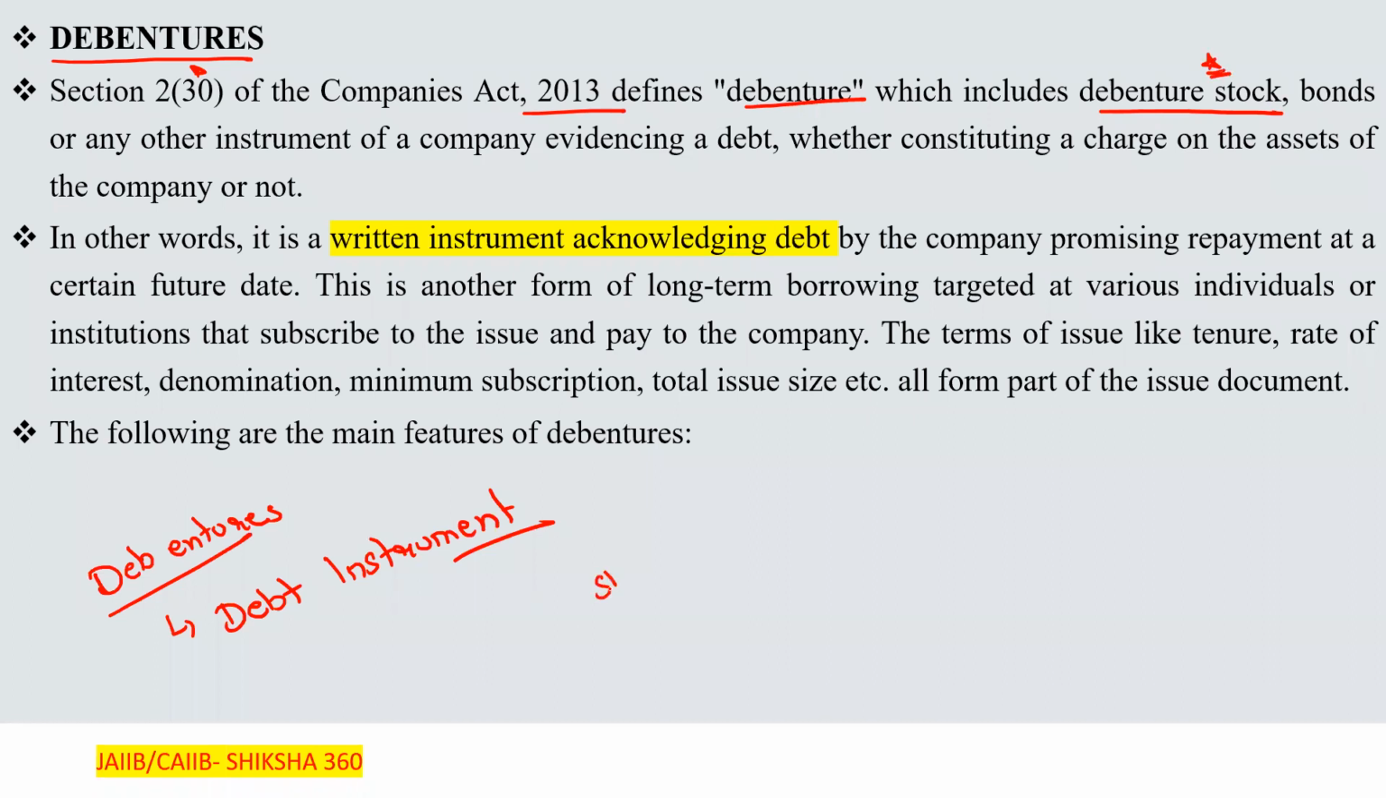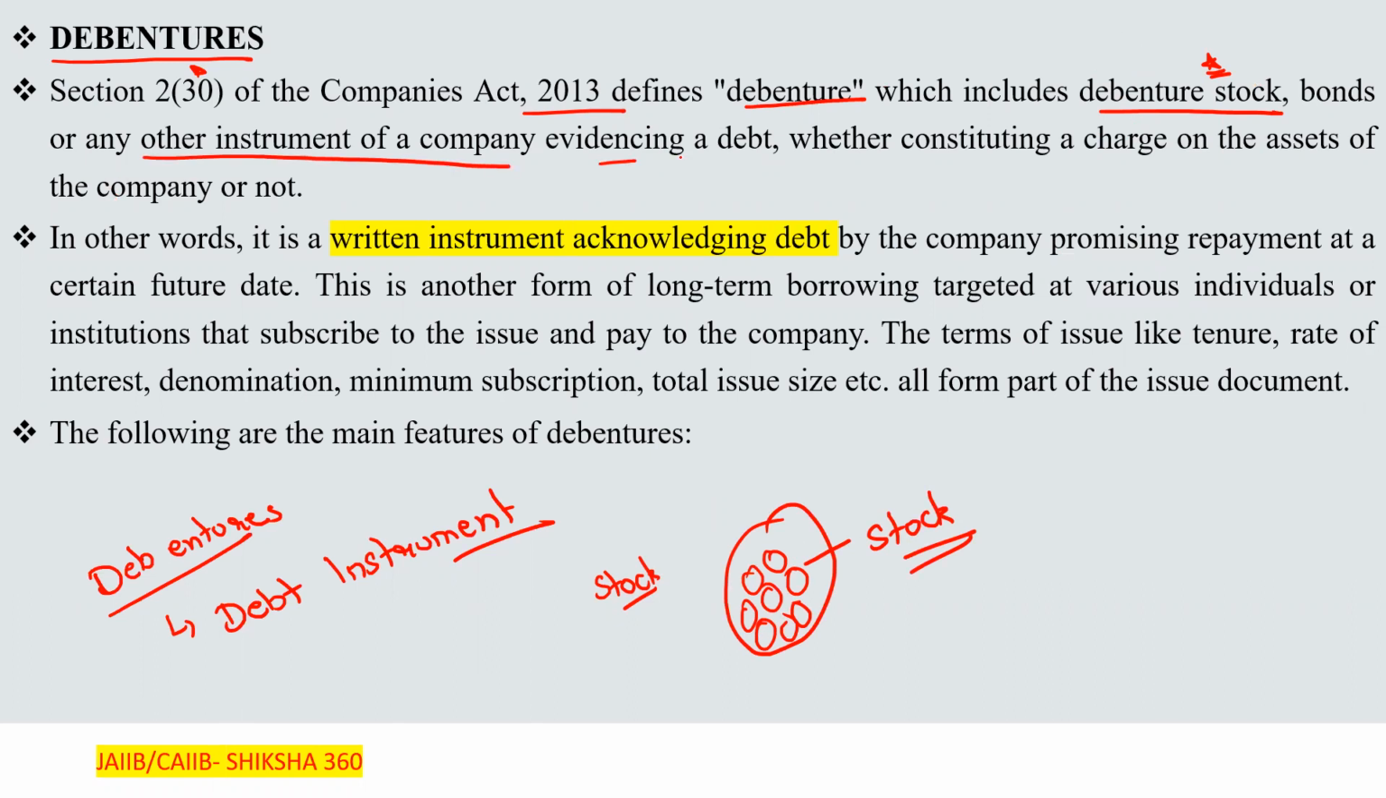What is the meaning of stock here? There is one word, debenture stock. These are the different shares, so a group of all becomes a stock here. So it includes debenture stock, bonds, or any other instrument of a company evidencing a debt.